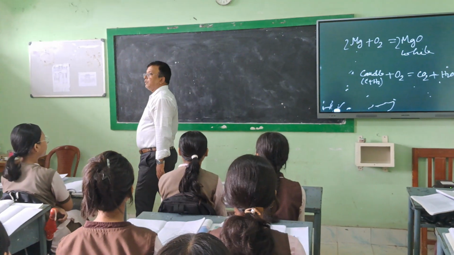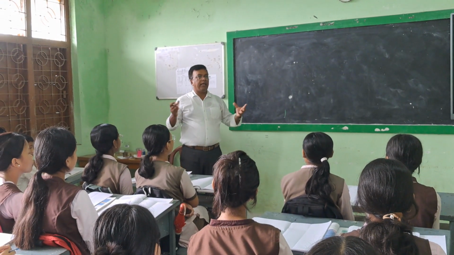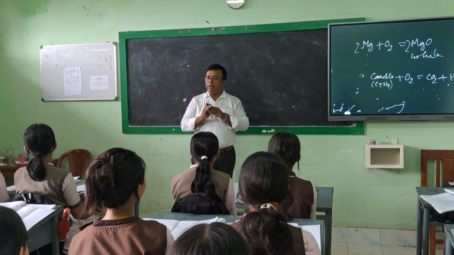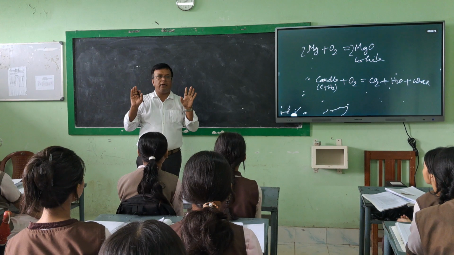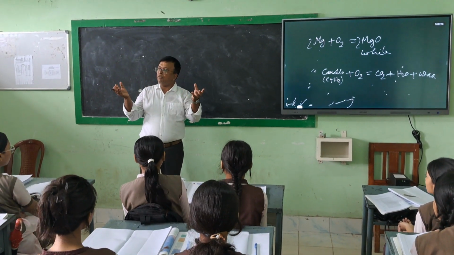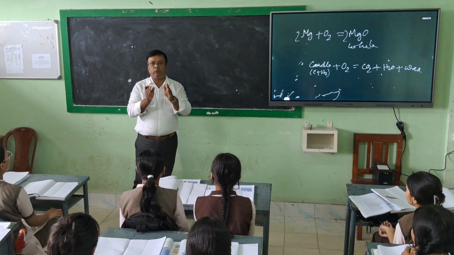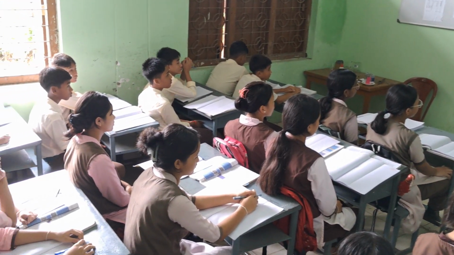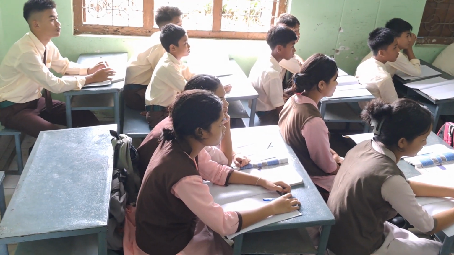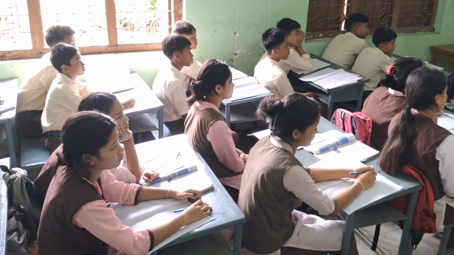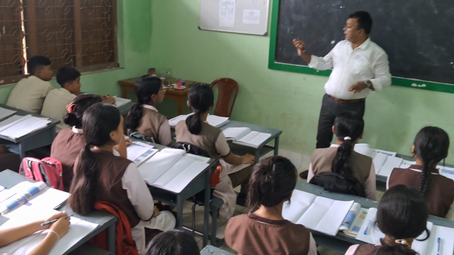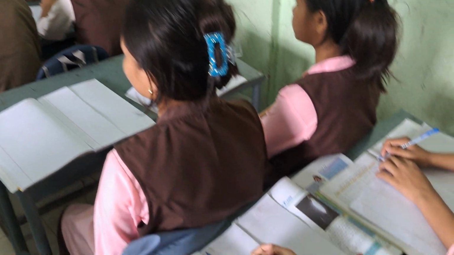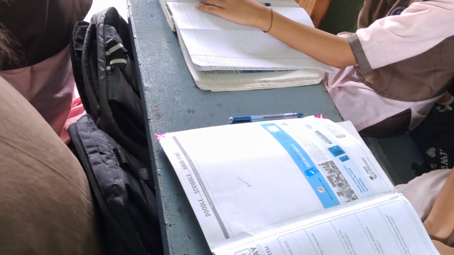If you bring back the carbon dioxide and water vapor, which have already mixed with the atmosphere, and want to get back the candle, it is not possible at all. So this change is chemical change. And candle to wax, this change is physical change. So in the same example, we got the instance of chemical as well as physical change.